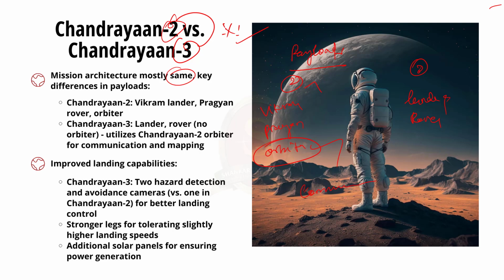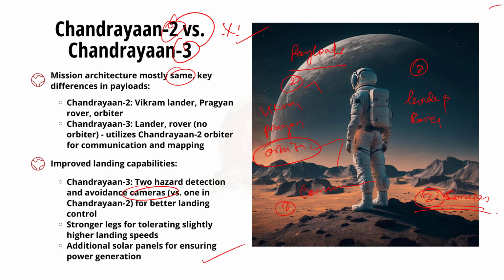The next difference lies with the onboard cameras. See, the Chandrayaan-3 lander is equipped with lander hazard detection and avoidance cameras. This will be very helpful in coordinating with the orbiter. In addition to this, the cameras will also assist mission control during the landing process on the surface of the moon. Chandrayaan-2 had just one such camera, but Chandrayaan-3 has been fitted with two such cameras. So this will help in efficient mission control during the landing process.